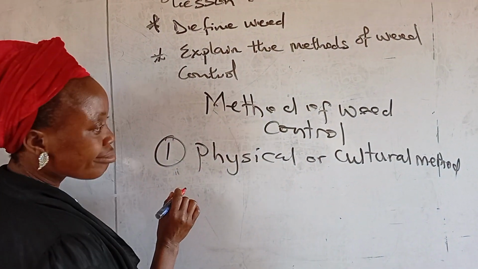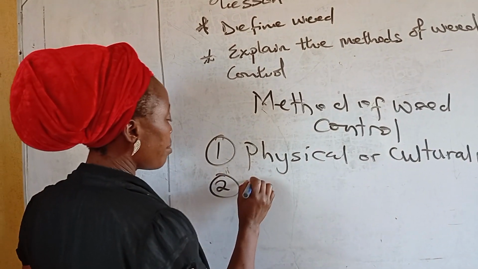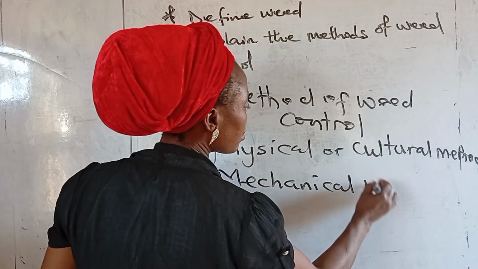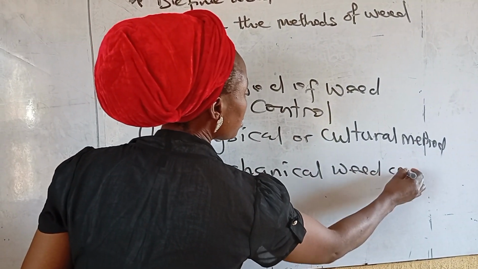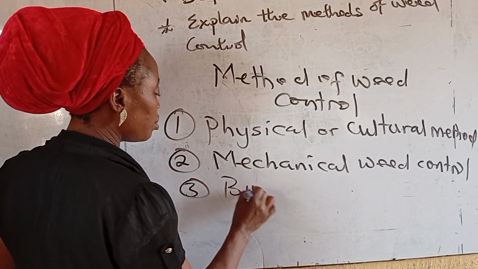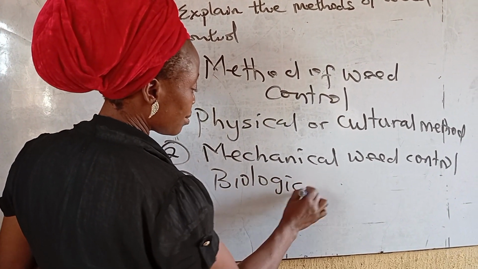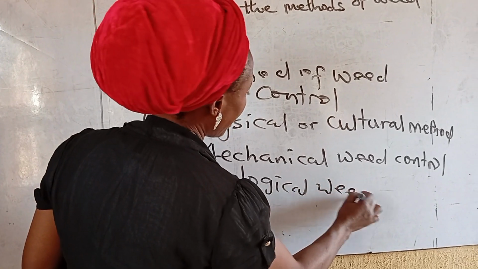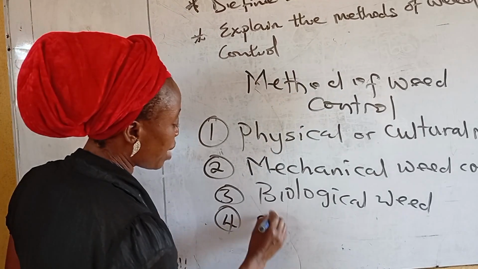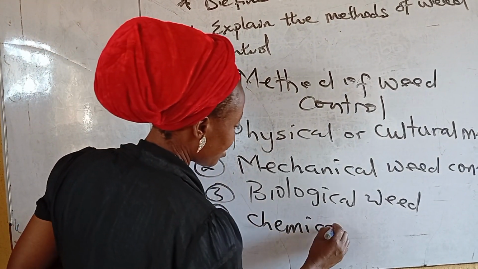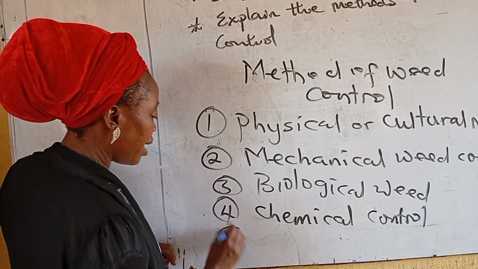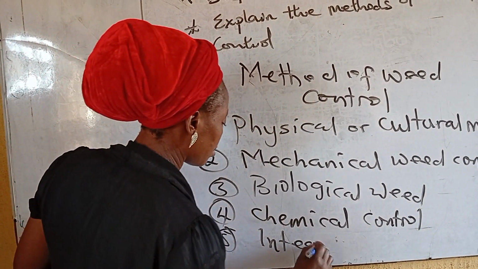Number 2, we have the mechanical weed control. 3, biological weed control. I will explain it immediately I finish writing. 4, we have the chemical control. Then the last one, integrated weed control.